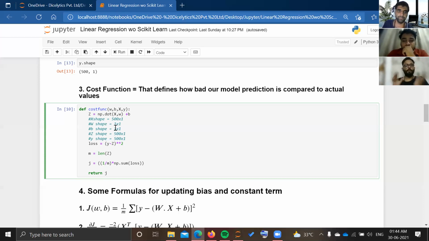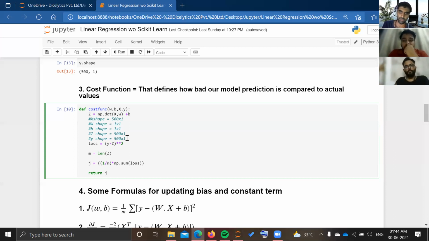So what you are doing is, for every row, you are calculating the predicted value of y, and for every row, you also have the actual value of y, right? So you take the difference between both of these and square them up. You have the squared difference for every row. So suppose there are 100 rows, you take the mean of the squared difference. That's exactly what the loss function for the entire data frame is.